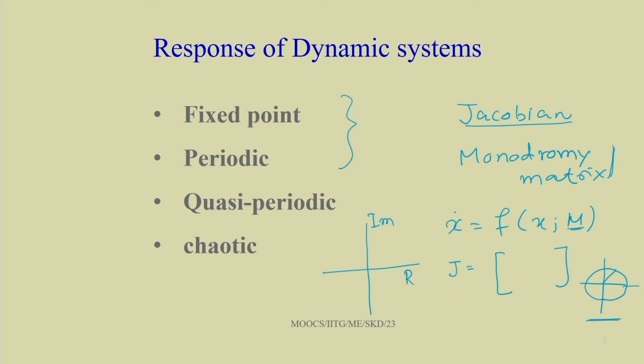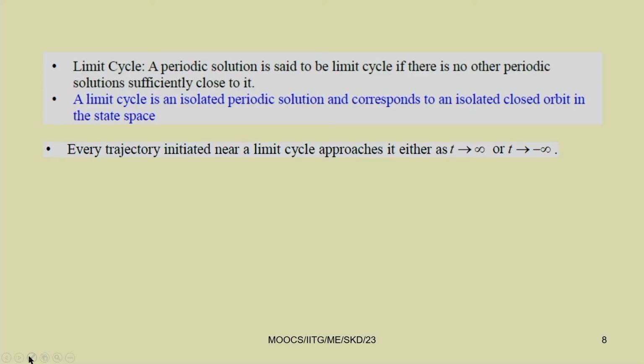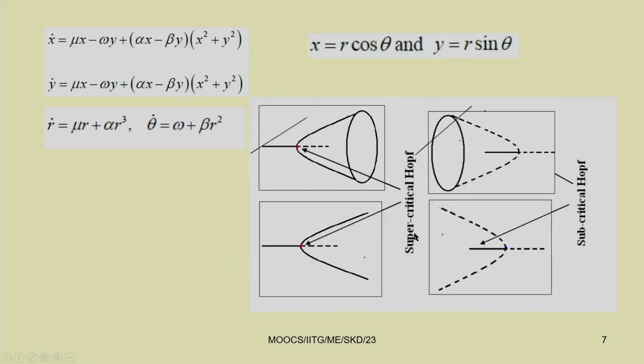We already know the bifurcation of the fixed point response. We have static bifurcation and dynamic bifurcation. In case of static bifurcation, we have the saddle node bifurcation, pitchfork bifurcation and transcritical bifurcation, and in case of dynamic bifurcation we have the Hopf bifurcation, where we may have the supercritical Hopf bifurcation or the subcritical Hopf bifurcation.